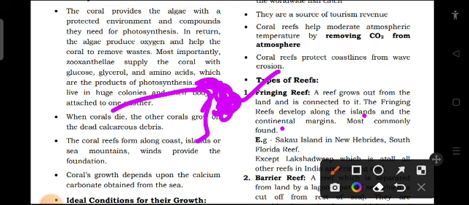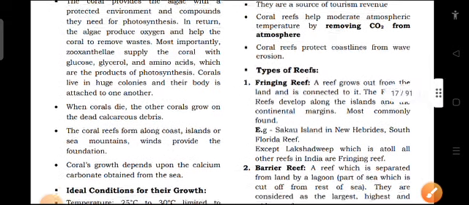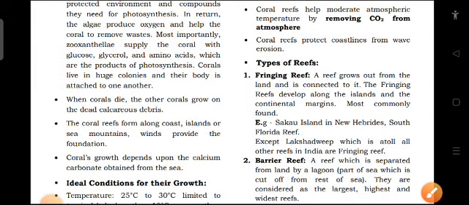So if it is an island, it will develop along it, and if it's a continent, it will develop along it. So it's mostly attached or connected to it. Examples are Shakau Island in New Hebrides and the South Florida Reef. Except Lakshadweep, which is an atoll, all other reefs in India are fringing reefs.